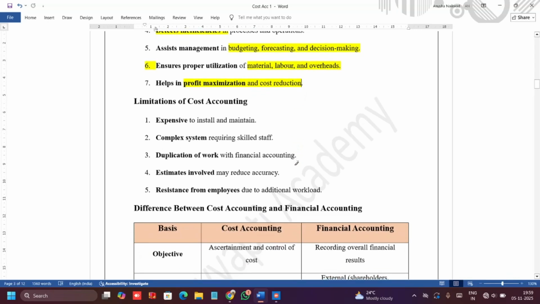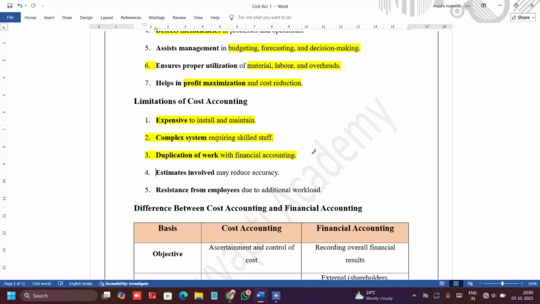What are the limitations so far? It is expensive to install and maintain. It is a very difficult system and requires someone who has studied about it, so skilled staff. Duplication of work with financial accounting. See, financial accounting is already one complex system where we have to prepare different financial statements.